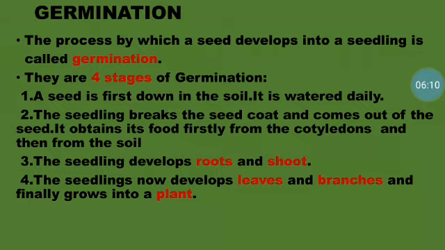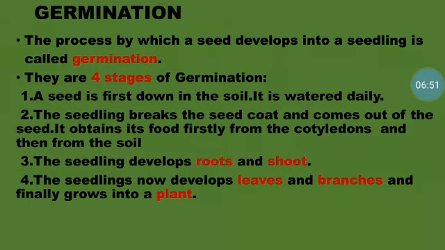Okay. So the first stage, we need to sow the seed in the soil. Okay, the seed has to be sown in good soil, and we need to water it regularly. So when we water it regularly, what happens? It makes the seed moist, and also it helps the seed coat to be broken easily. Okay, and the seed gets its air from the atmosphere and the warmth from the sunlight. So this is the first stage where we are sowing the seed and watering the seed.